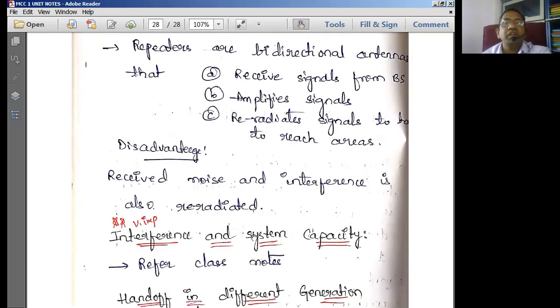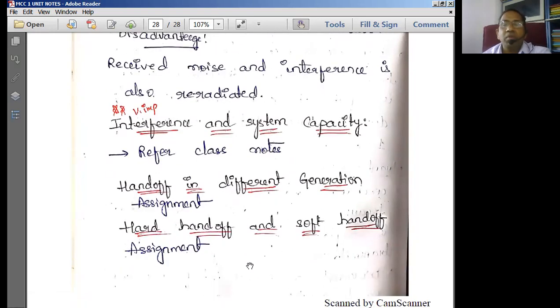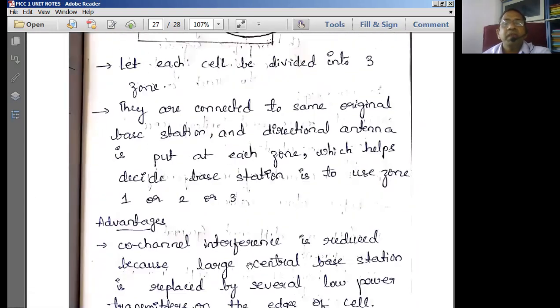So these are the advantages of repeaters. Now, what are the drawbacks of repeaters? Obviously, repeaters receive noise and interference, and that interference and noise also gets amplified and re-radiated. This is the one and only problem we come across in repeaters.